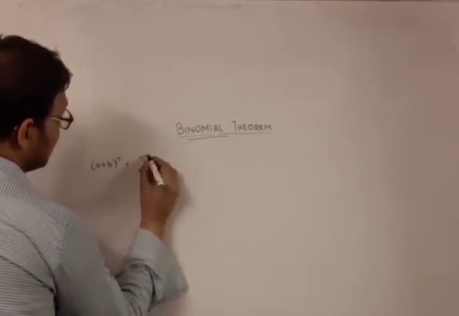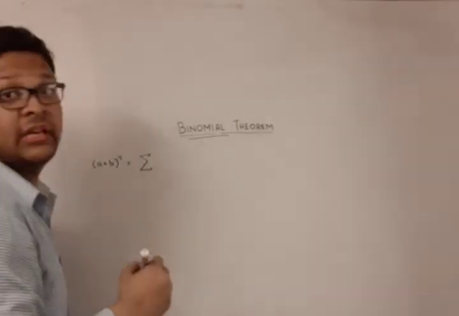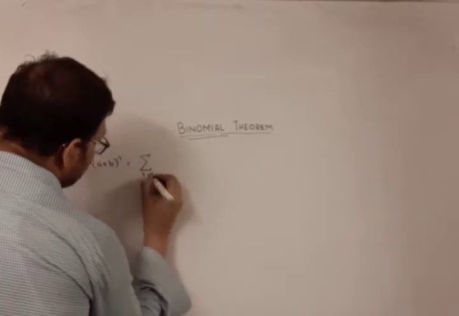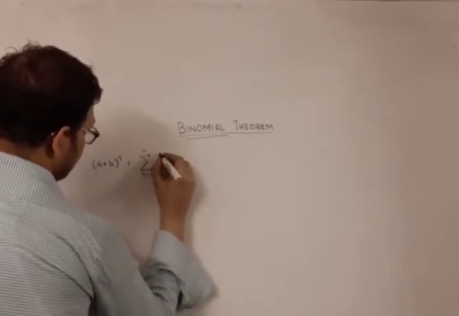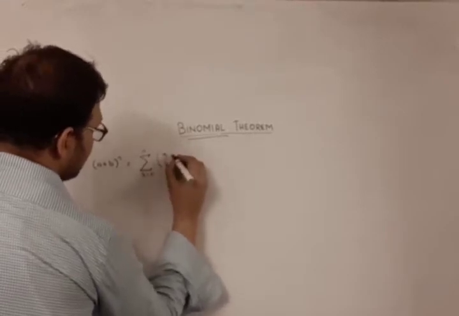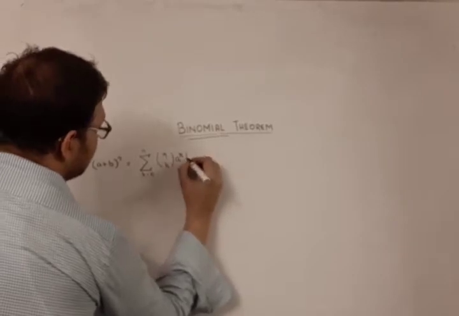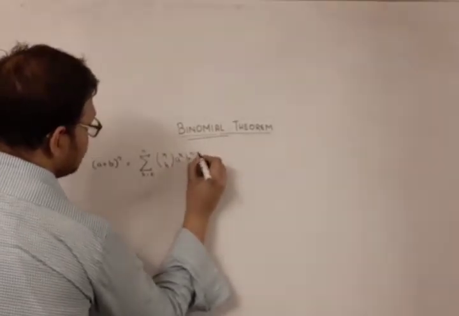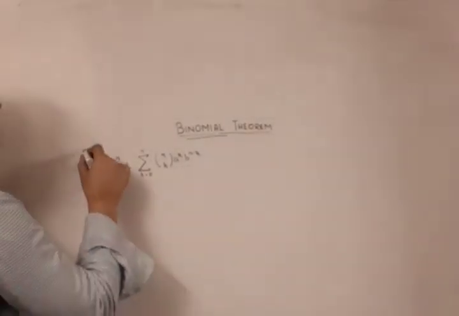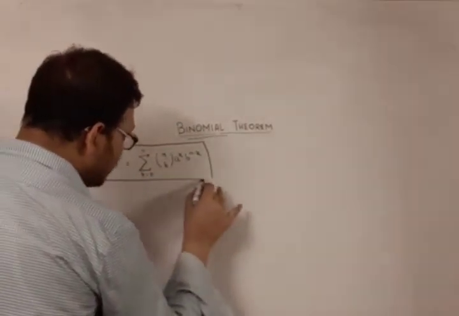Notice that this symbol here that I have introduced is the summation symbol. I'll explain the properties of summation later. Summation k equals 0 to n, nCk, a power k, b power n minus k. Okay. So this is the statement of the binomial theorem, a very simple statement, though it might look tough. This is because I have not defined these terms.